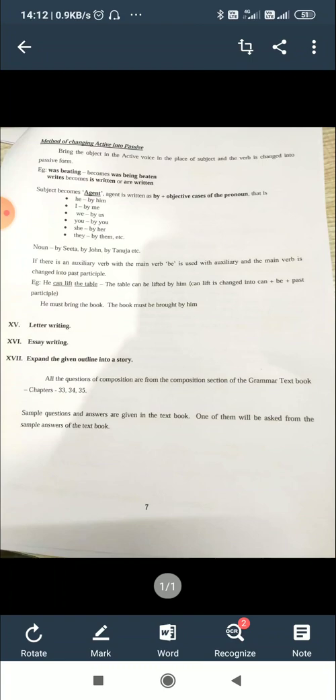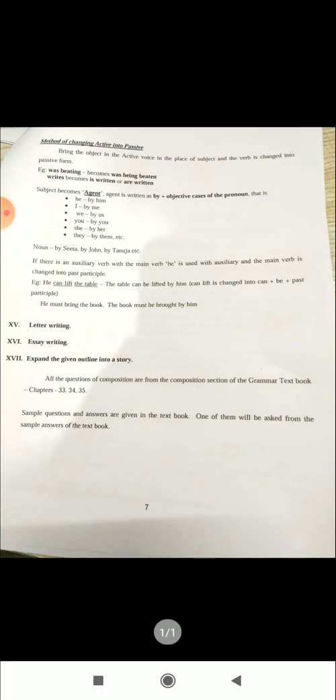Last class I taught you how to find out the object of the verb. Without finding the object of the verb, you cannot change active into passive. To find out the object of the verb, you have to ask the questions whom or what to the subject and verb.